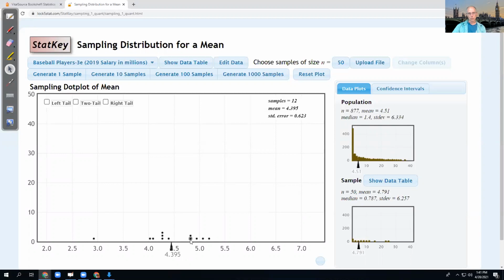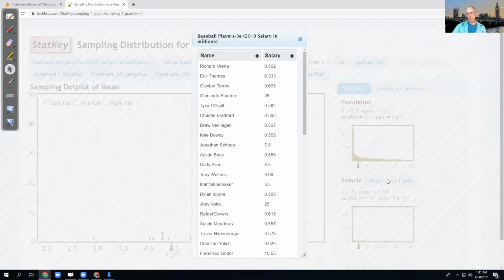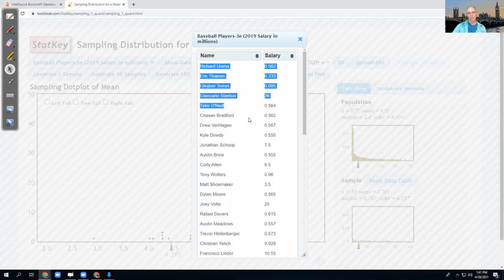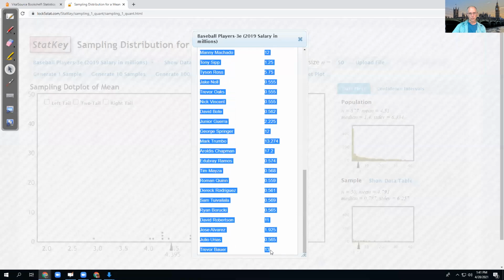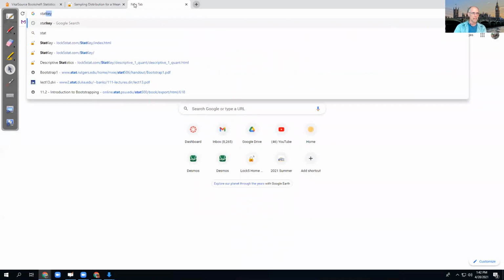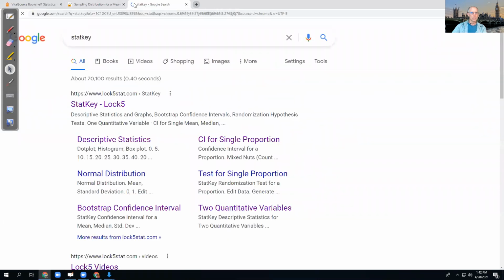When I click one of these points here, it puts the data in this sample area, and I can grab the data table. In order to copy and paste this, I can't grab the name and salary at the top, but I can grab the first person's name by clicking just on top of that letter R there, dragging over and down. Now, if you do this too, you're going to get a different sample of 50 people than me, and that's cool. That's the way it should be. Control C, copy that. And I'm going to go to a new StatKey page.